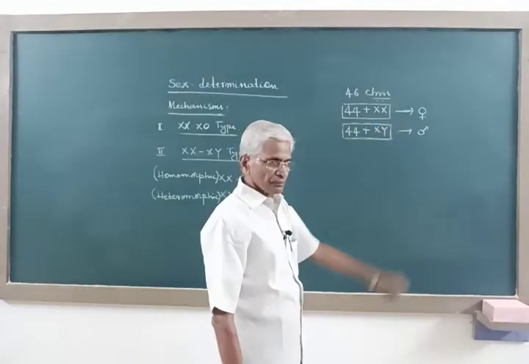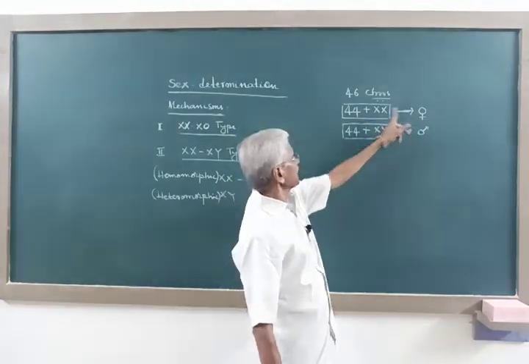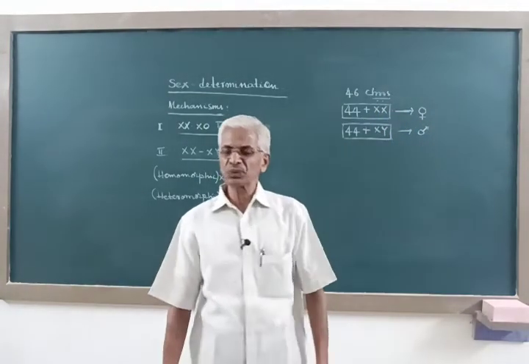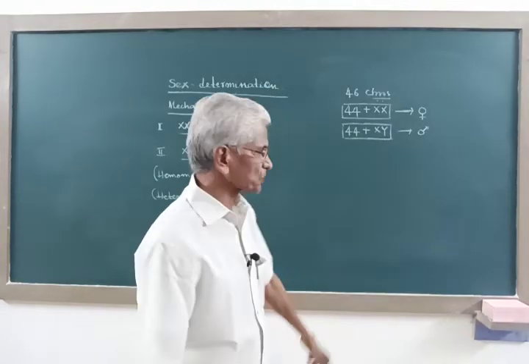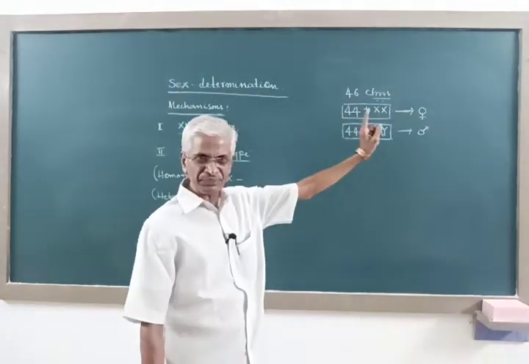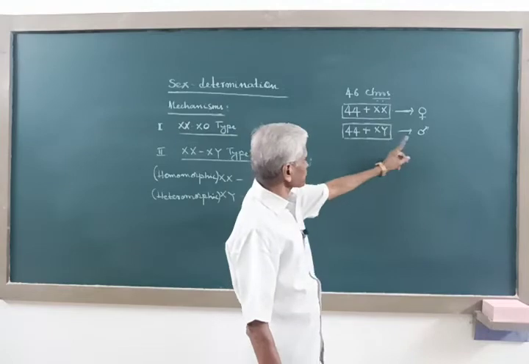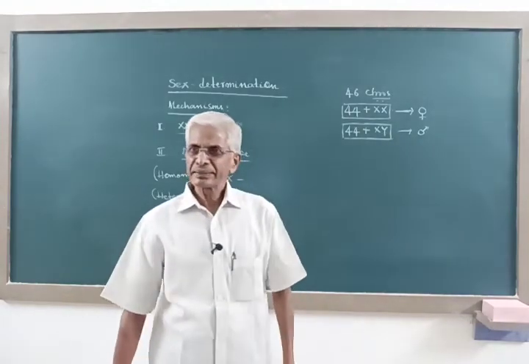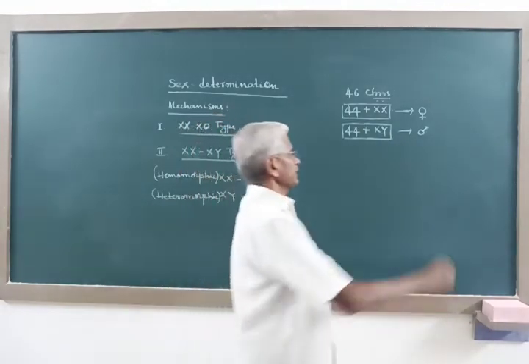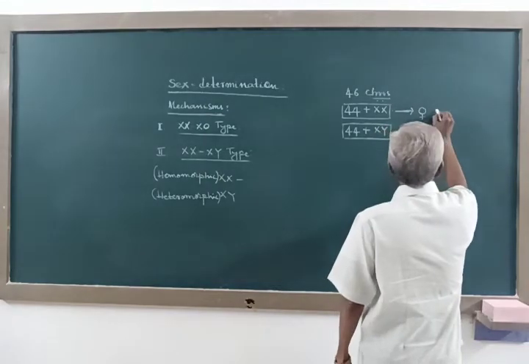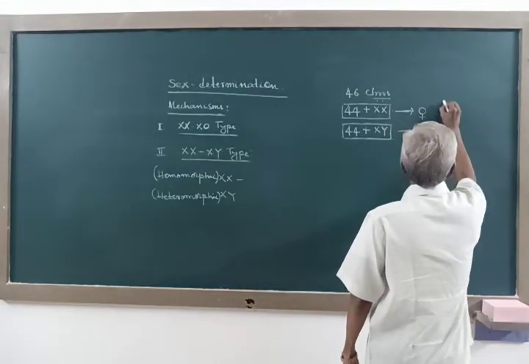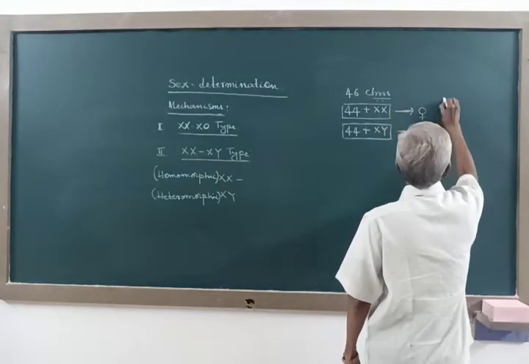Now here, females have 2 X chromosomes, similar chromosomes, so the 2 sex chromosomes present in the female are homomorphic, whereas the 2 sex chromosomes in the case of male are heteromorphic. That is, in females, they have 2 X chromosomes.